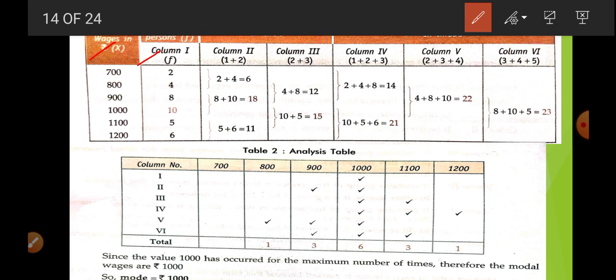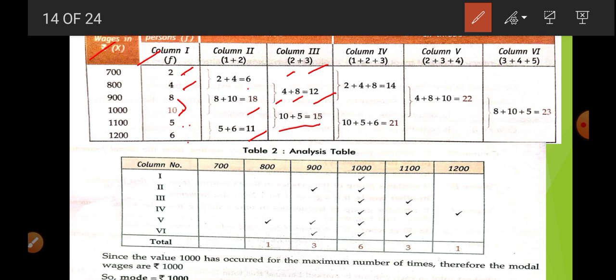In column first we write whatever frequencies are given. Now in column second we add the first and second frequency, that is 2 plus 4, 6, then 8 plus 10, that is 18, then 5 plus 6, that is 11. Okay, now it is the turn of column third. In column third we add the frequencies at the second and third place. So 4 plus 8, its total will be 12. After that, 10 and 5, so 15.